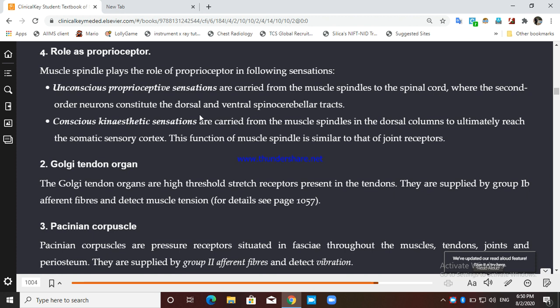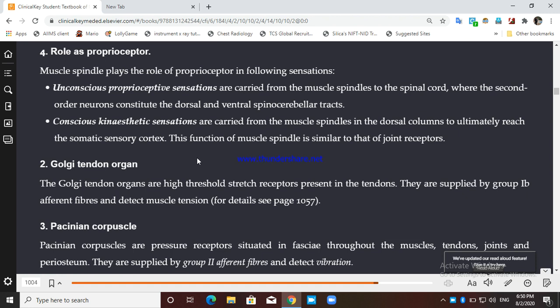So these unconscious proprioceptive sensations are carried from the muscle spindle to the spinal cord, where the second order neuron will constitute the dorsal and ventral spinocerebellar tract. Whereas conscious kinesthetic sensation will be carried from the muscle spindle to the dorsal column of the spinal cord. Okay, which will reach the somatic sensory cortex in the cerebral cortex, right?